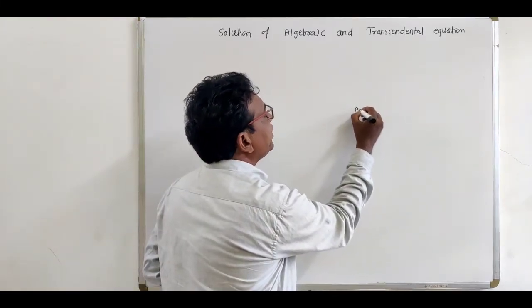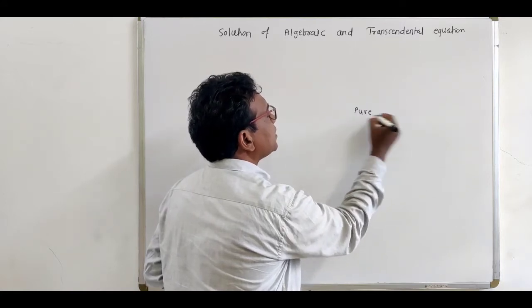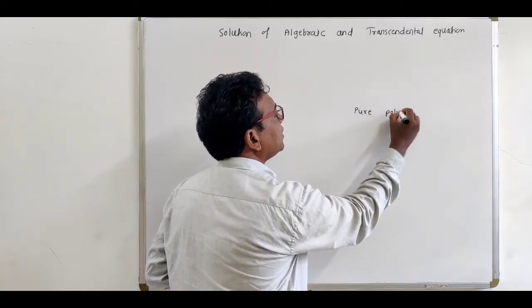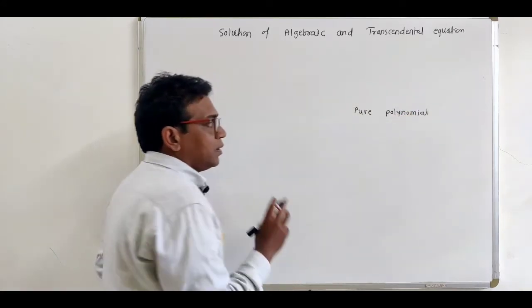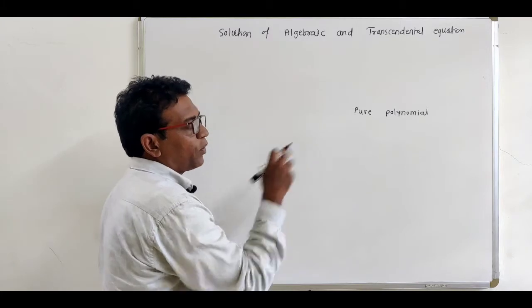Now see, we know this concept. It is called purely polynomial. See, what is the definition of purely polynomial?